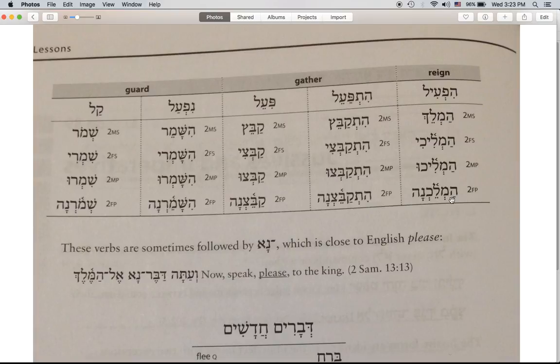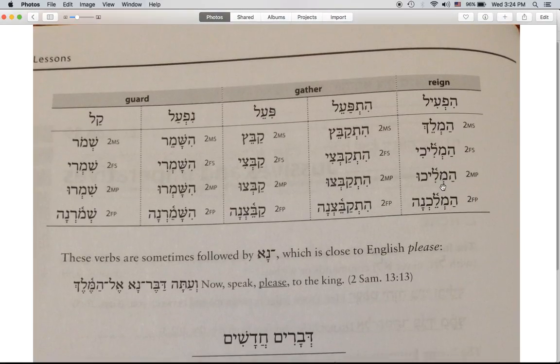The hey normally disappears in the imperfect when we put the tavs on the front. We remove the tavs and we are left with the hey reappearing and the endings from the imperfect. Notice that we have a shortening of the vowel in the second masculine singular that's similar to the jussive. In the others, the hirik yod is still there, but we get a shortening again in the second feminine plural.